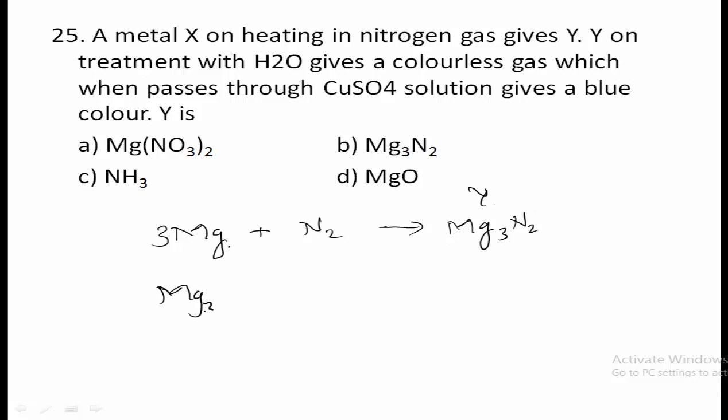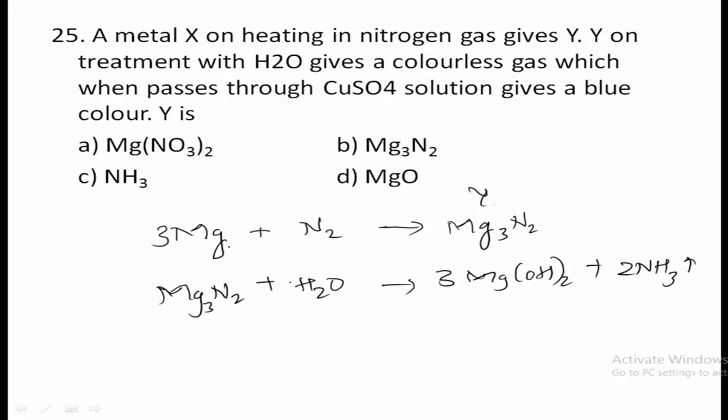Magnesium nitride on treatment with H2O will give magnesium hydroxide along with the release of ammonia gas. So when magnesium and nitrogen gas react, it gives magnesium nitride. That is the answer only, because they asked what is Y.